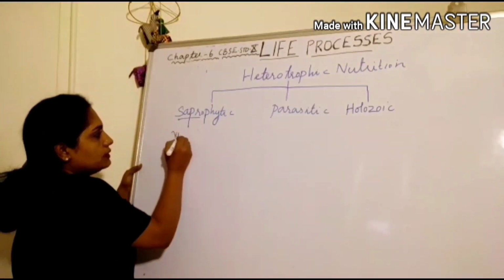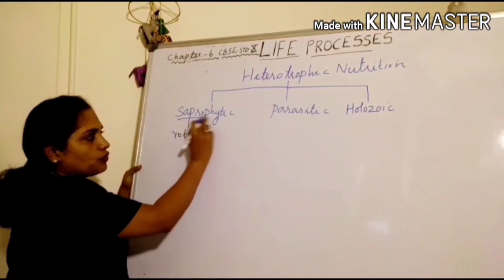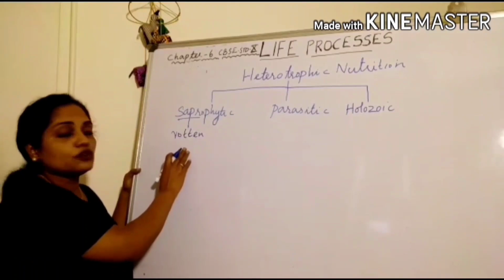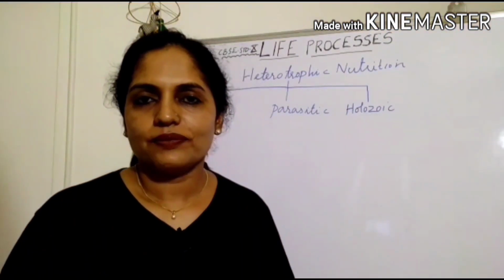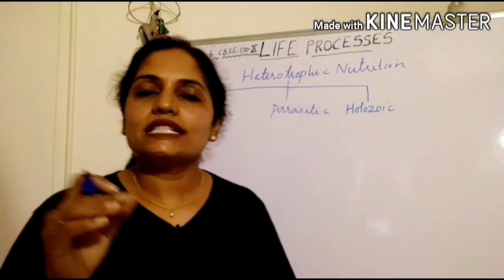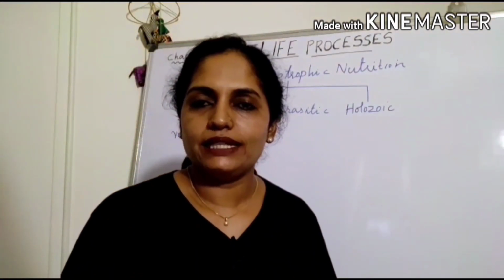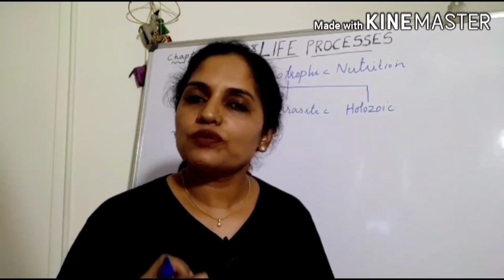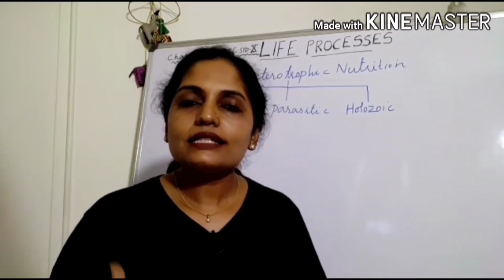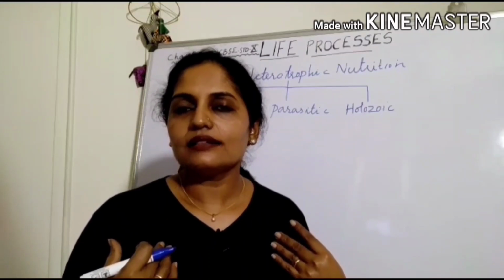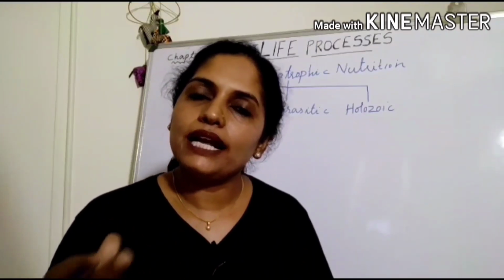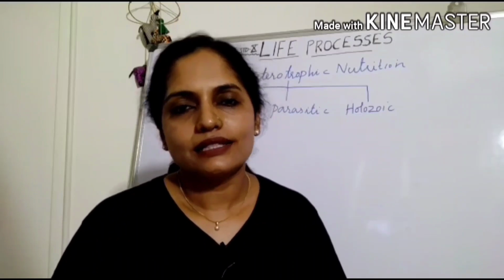Sapro means rotten. Here the saprophytes derive energy from the rotten organic materials in their surroundings. They produce some digestive enzymes into this rotten material, resulting in the digestion of the rotten materials, and this digested food they are ingesting, and the ingested food then assimilates into the surrounding cells.